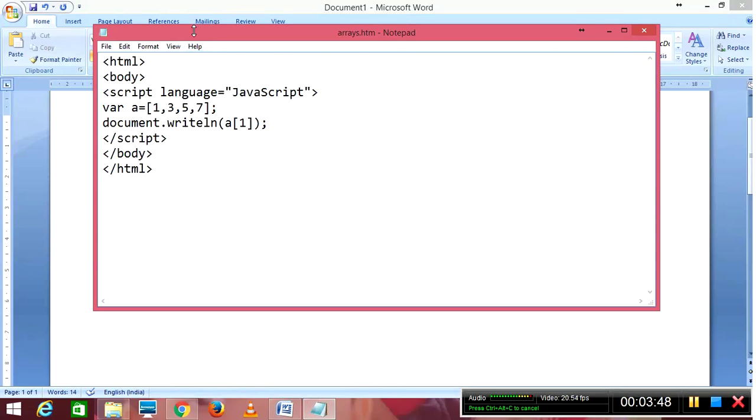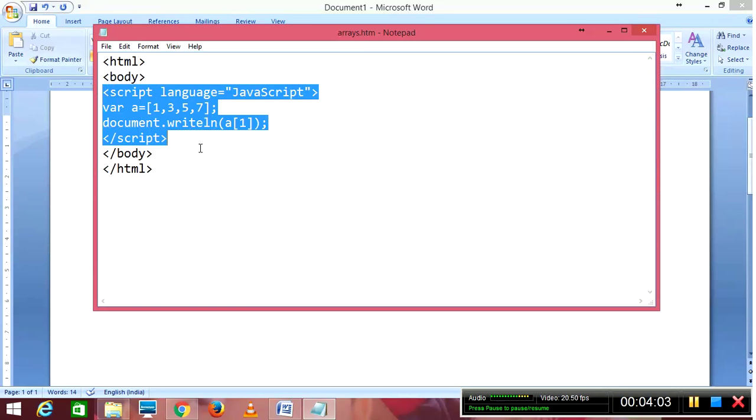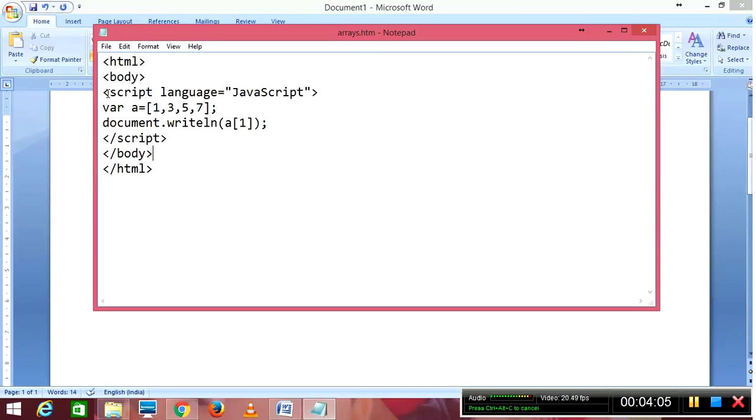I have already written the program. As we all know, we can use the script inside the body section or head section. Here I am using the script inside the body section. Observe carefully, this is the opening tag and this is the closing tag of body, and inside that I have used the script tag. Here I am using script language is equal to JavaScript, and straight away I define one array.